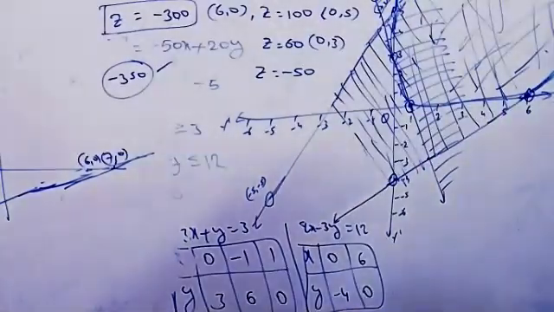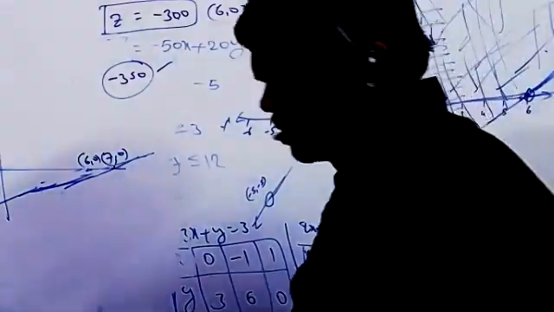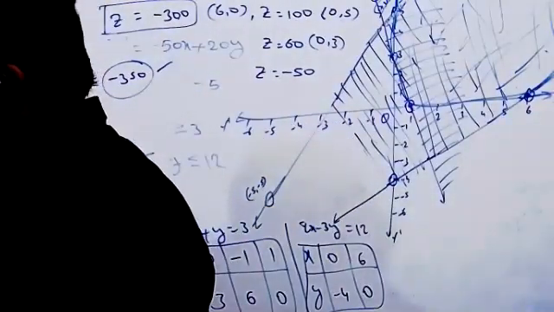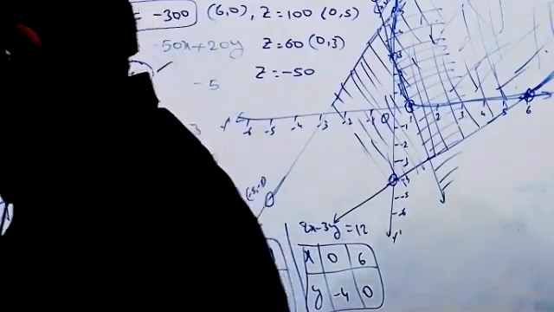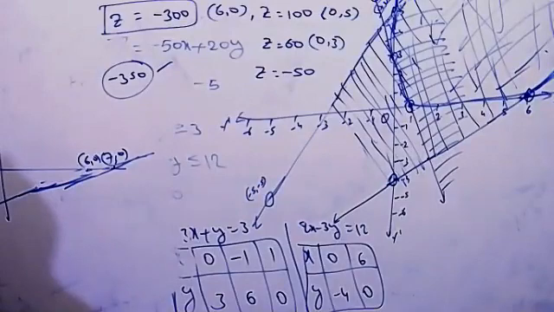Sir, minus 300 is the answer for this? Sir, what is the final answer for this? Minus 300. But in the book they gave that there is no minimum value. You can see the complete wording from the beginning. Check the next page, sir. In the next page, first line, it is given.